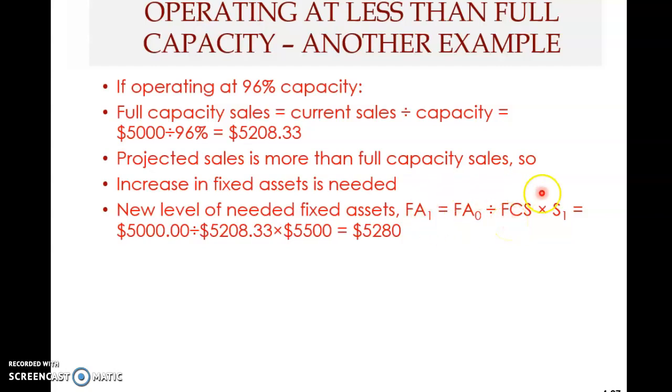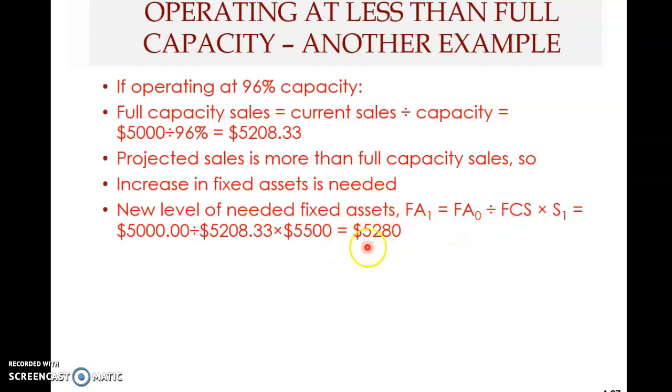Because we have to look at the optimal relationship between assets and sales, and this is the optimal relationship. Given this, if you project to have this much sales in the future, then you must have this level of fixed assets. There's no intrigue or mystery about this formula. It's a very simple proportionate formula, so you need to understand this.